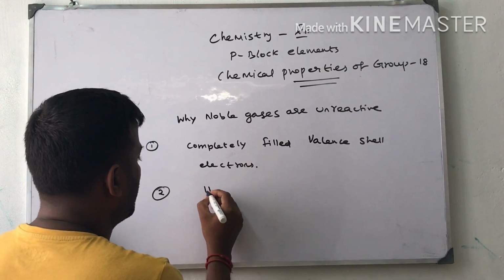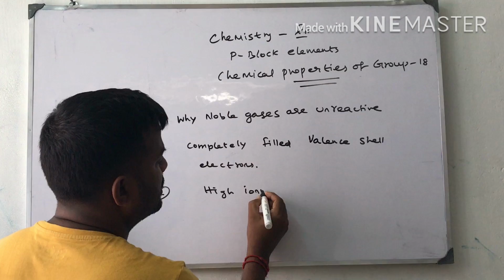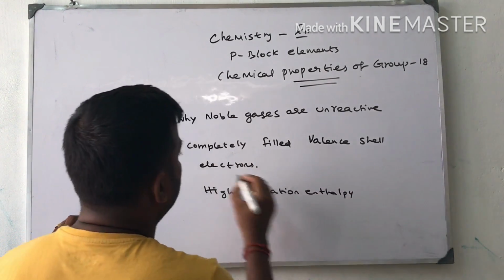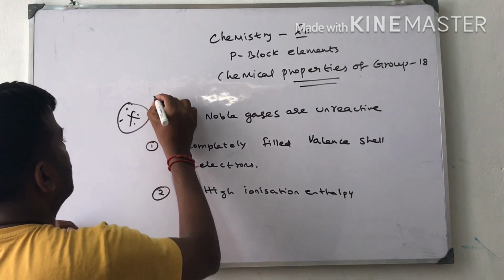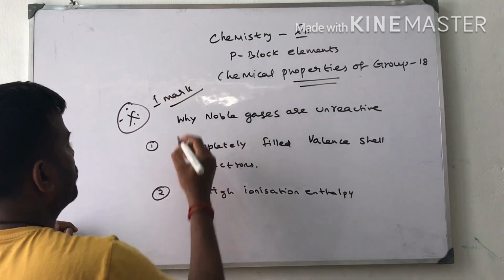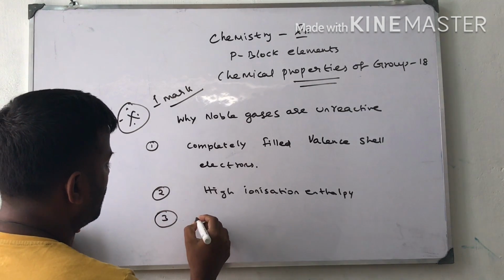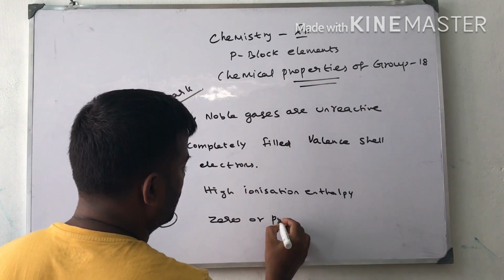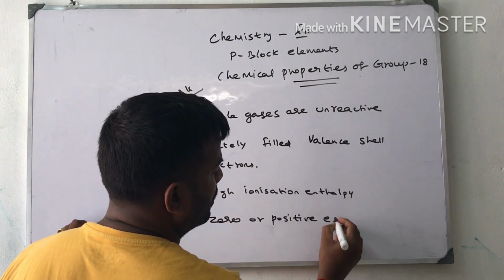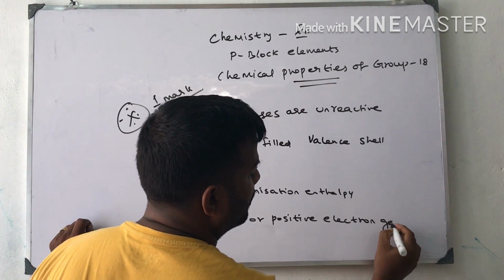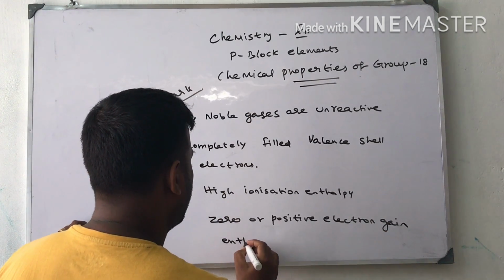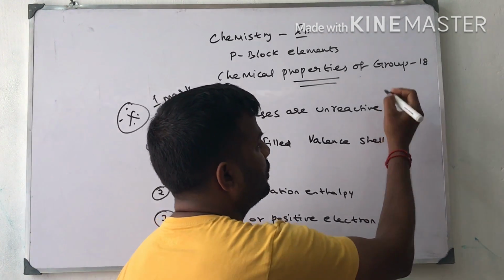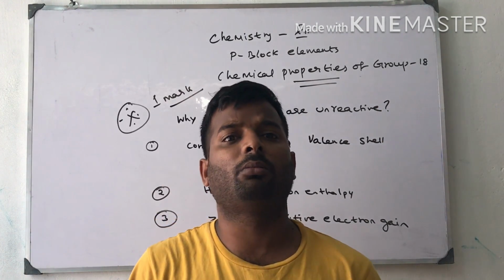Second point, high ionization enthalpy. Third point, zero or positive electron gain enthalpy. So these are the three reasons that noble gases are unreactive. Very important question.